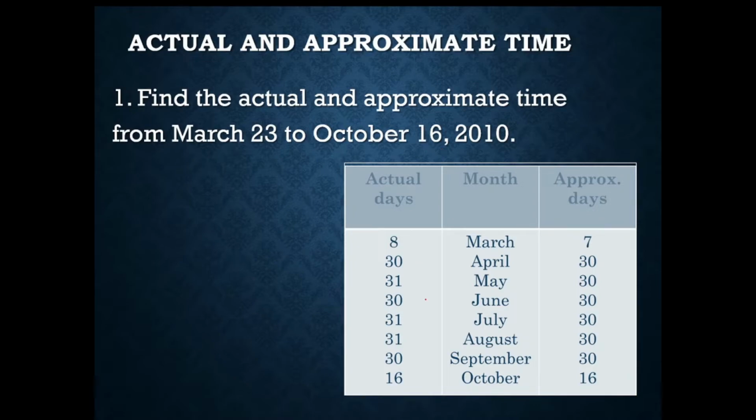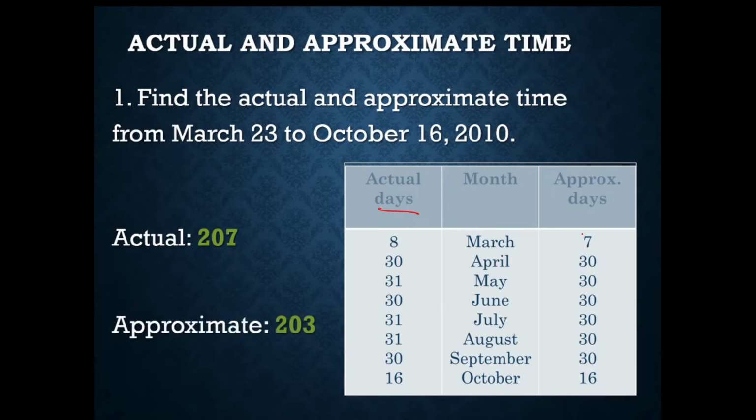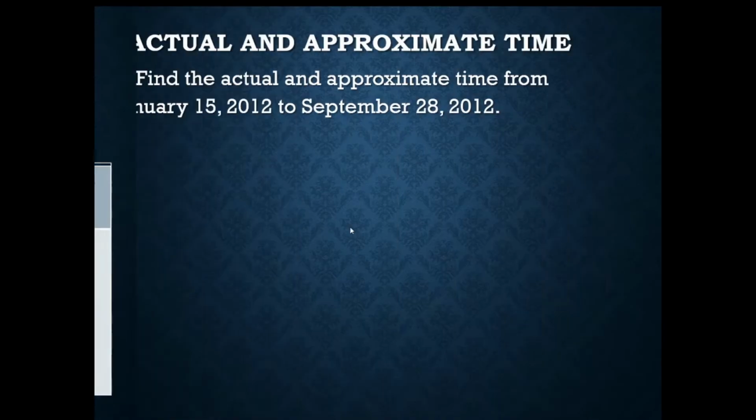So from March 23 to October 16, there would be 207 days for the actual days and 203 days for the approximate days. Okay, so as you can see here, actual time would be a bit longer as compared to the approximate time. So there would be an effect there when you compute for the interest as well.